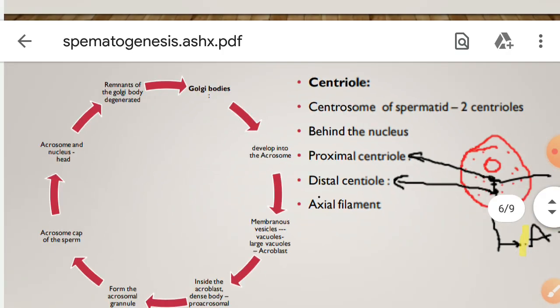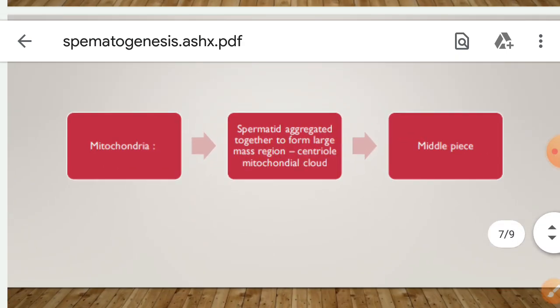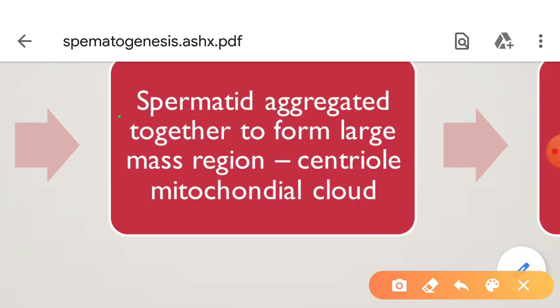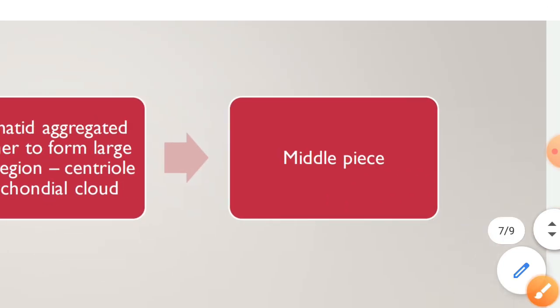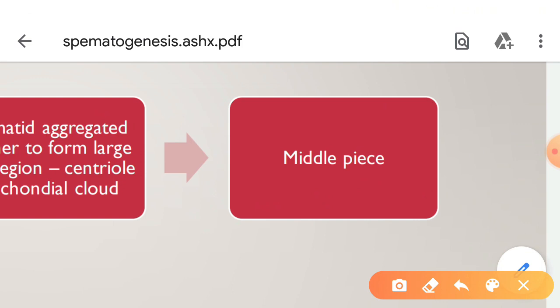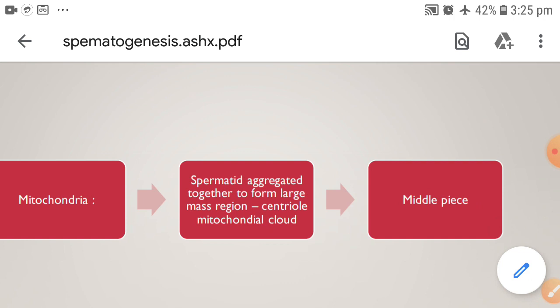Next, what changes occur in the mitochondria? The mitochondria of the spermatid aggregate together to form a large mass in the region of the centrioles. It is called the mitochondrial cloud, and it helps to form the middle piece of the sperm.